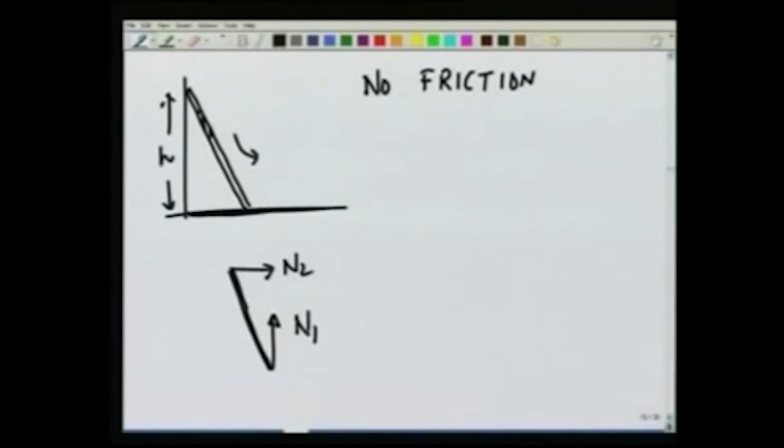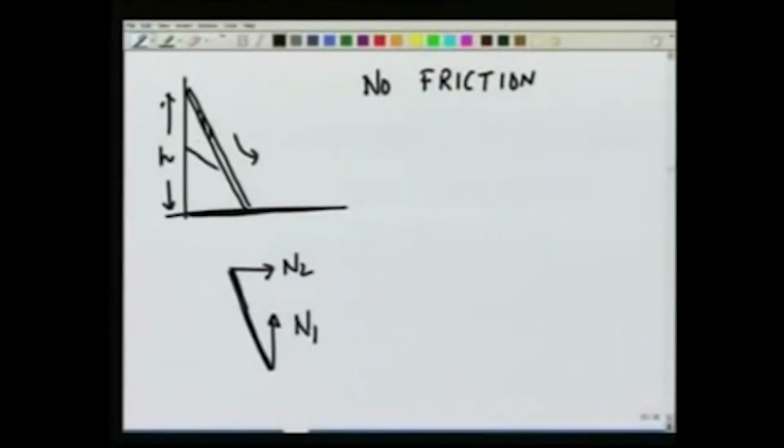The point at which N2 vanishes is going to be the point where the upper end has left the wall. So, what we want to determine is N2 and make it 0 to find this out. Let us see what is happening as the ladder comes down. As the ladder comes down, its center of mass has moved down. Not only that, the ladder has rotated about the center of mass. So, it has both a translational as well as a rotational motion.